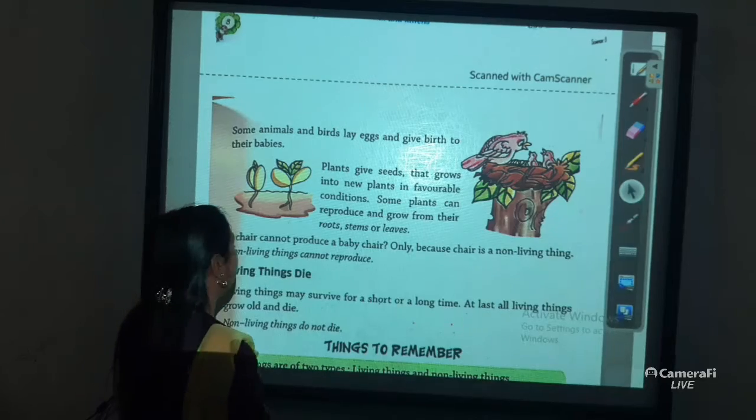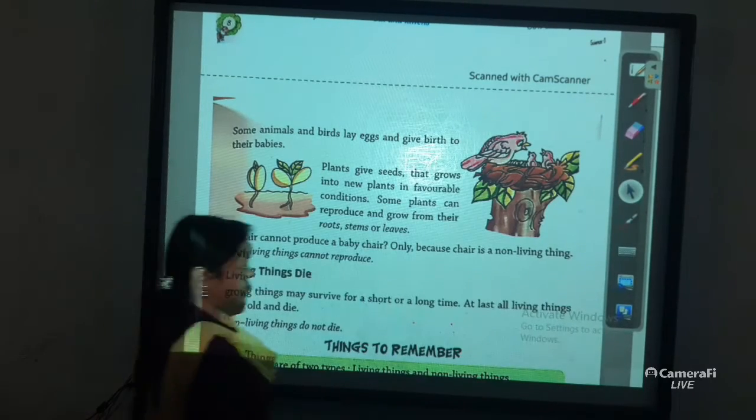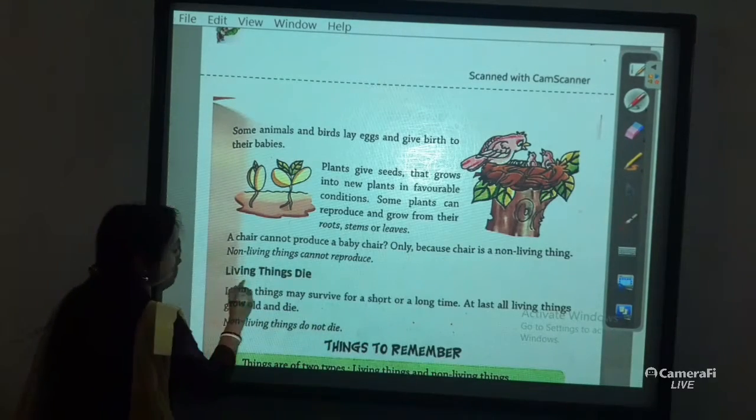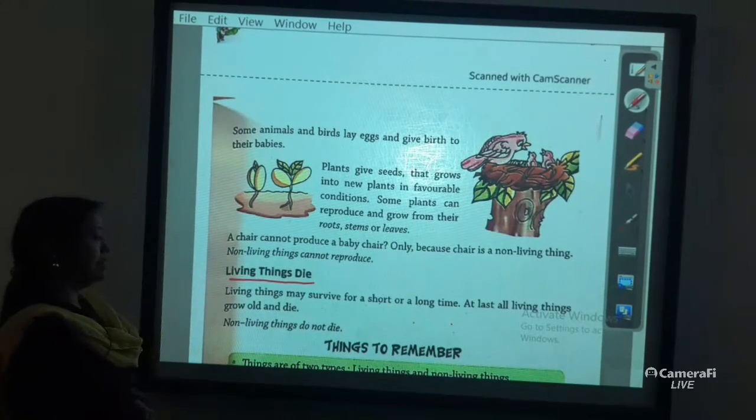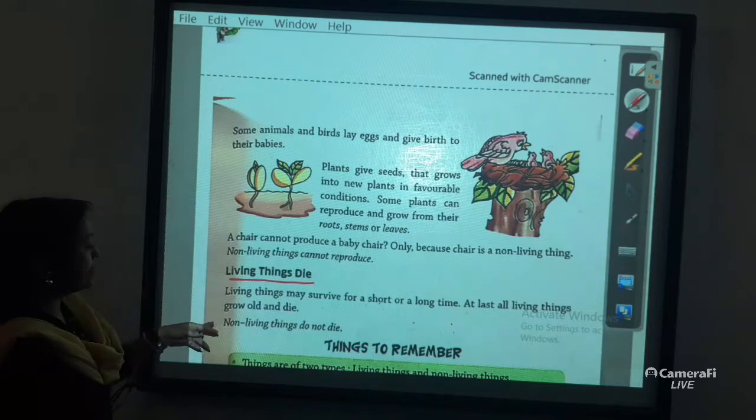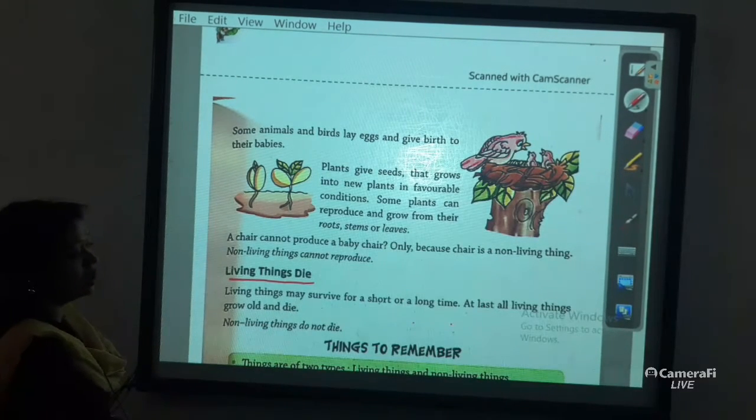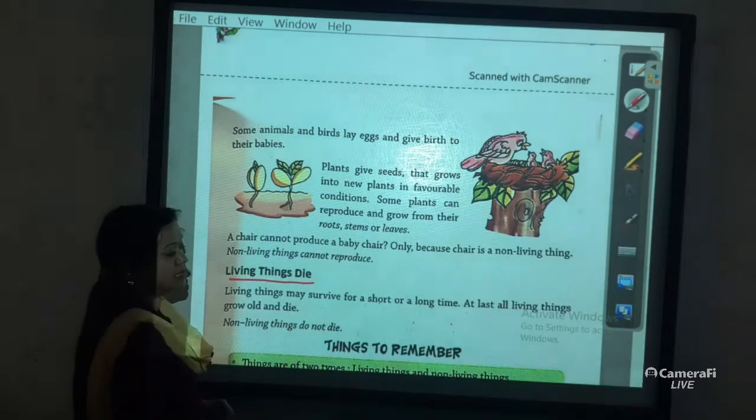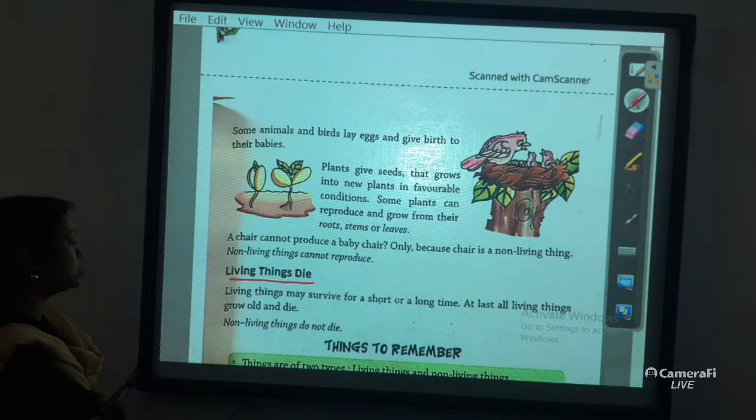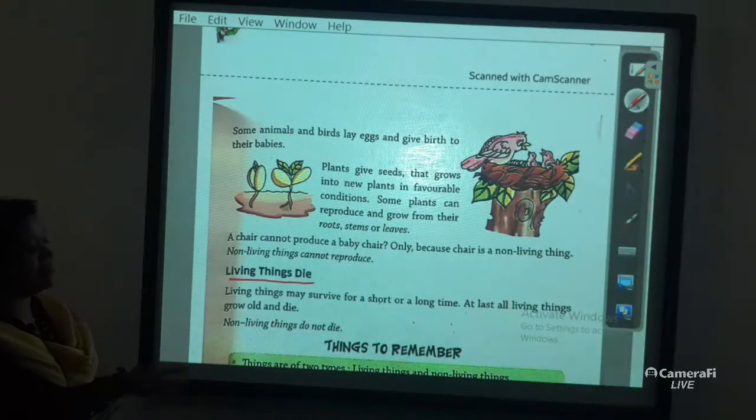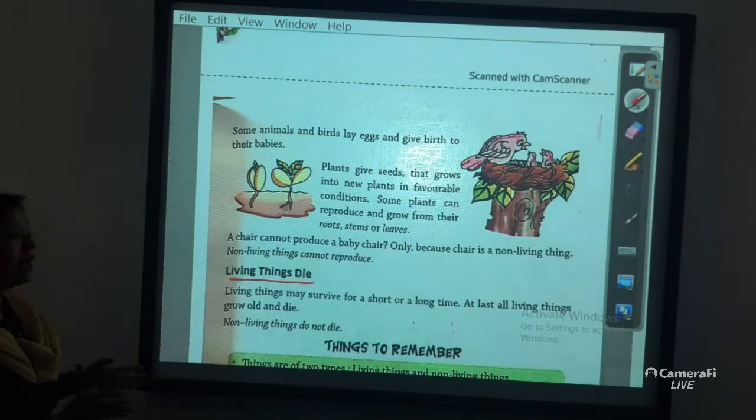Next, the last feature of the living things is living things die. Yes, living things die. Living things may survive for a short or a long time. At last, all living things grow old and die. That means all living things have their own life cycle and they live for only that period.